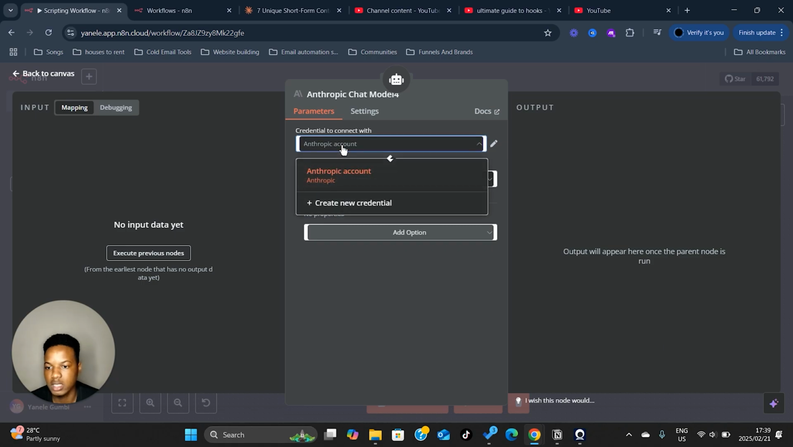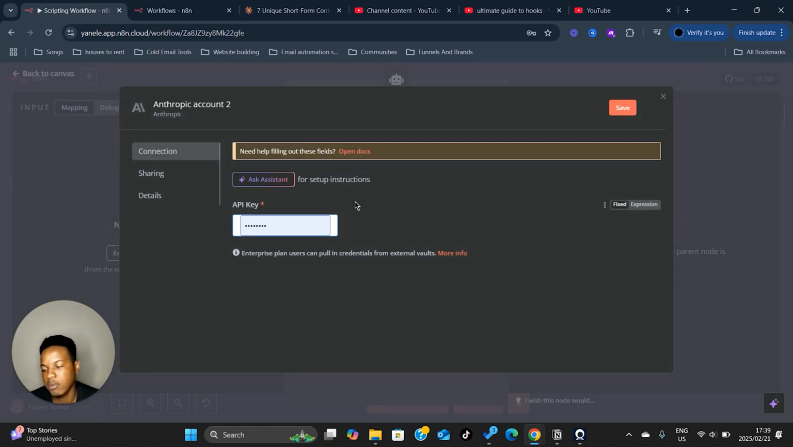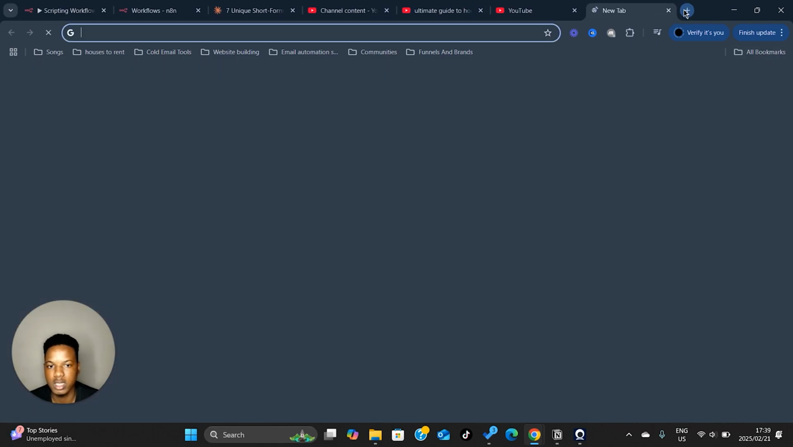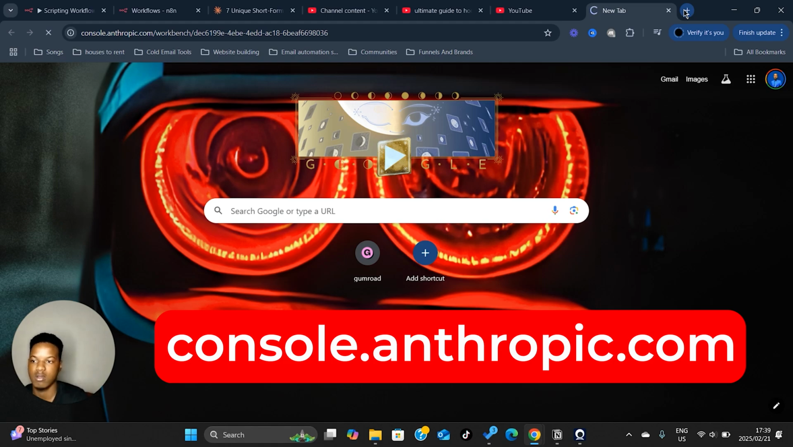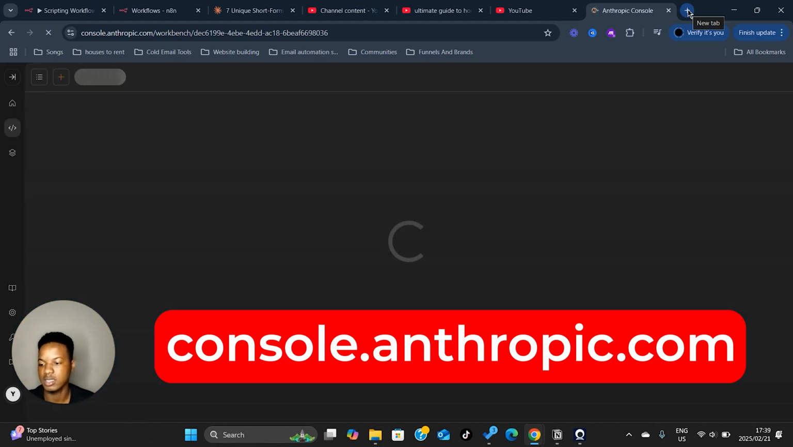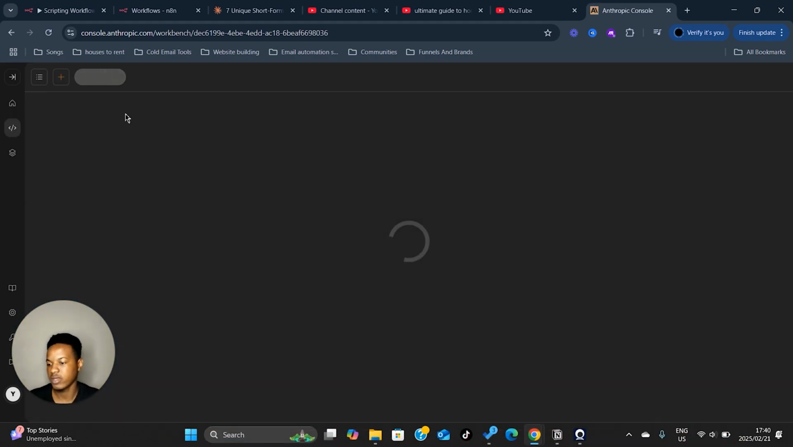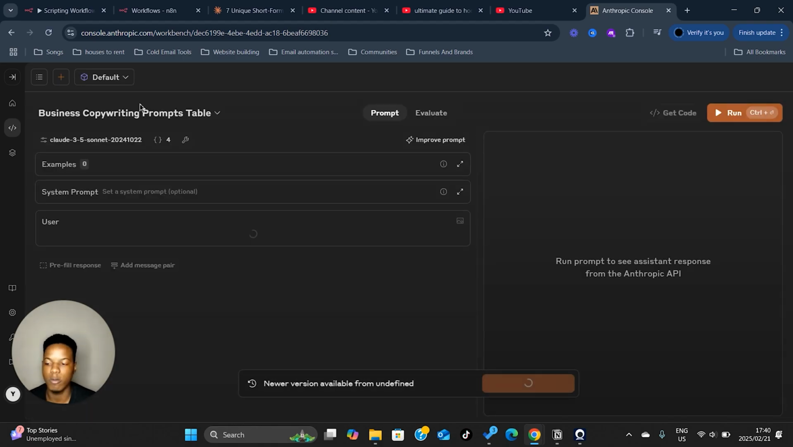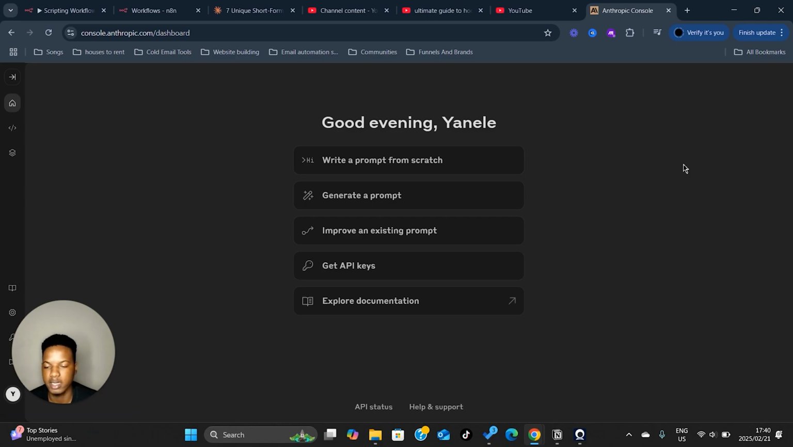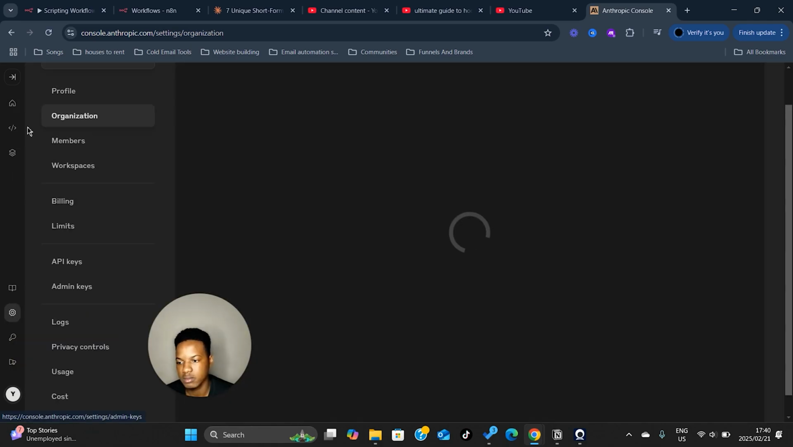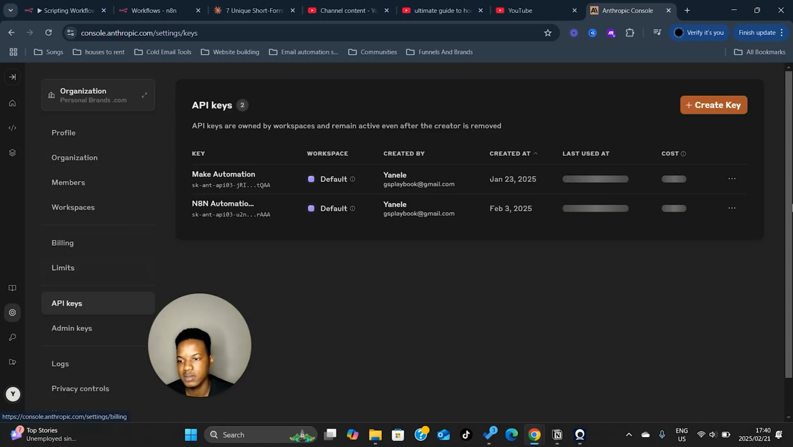Then you're going to want to connect to your account. Now, how do you do that? I'm going to click on create new credential. That's probably what's going to show up for you. You need to get the API key. So what you're going to do is go to console.anthropic.com. I'm going to have that on screen down below. And then you're going to sign up, log in, do the whole process. I'm not going to run you through that. You're going to get sent to a dashboard like this. Hit settings. You're going to go down to API keys.